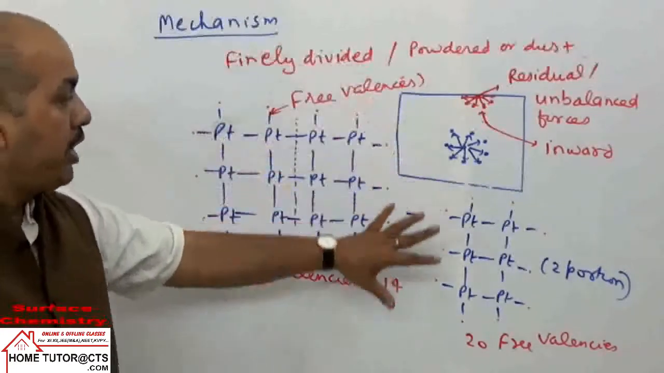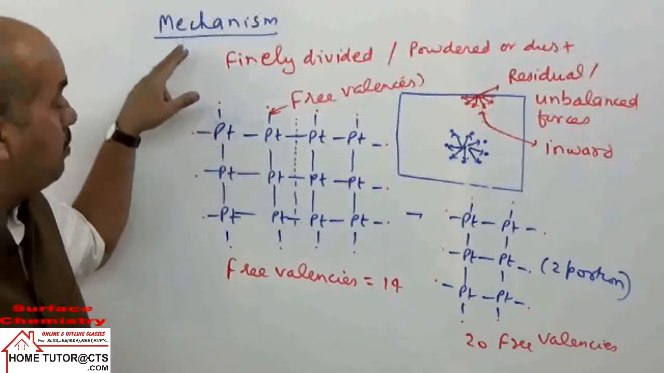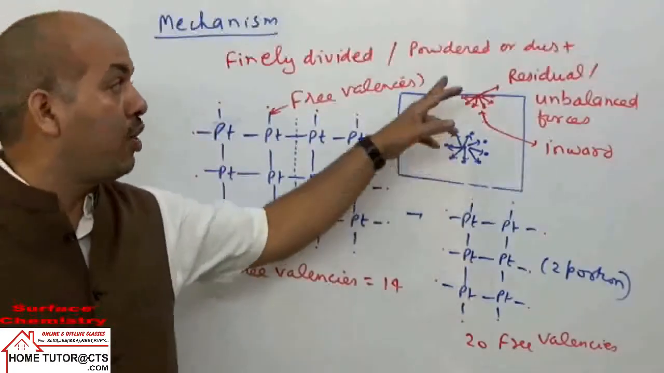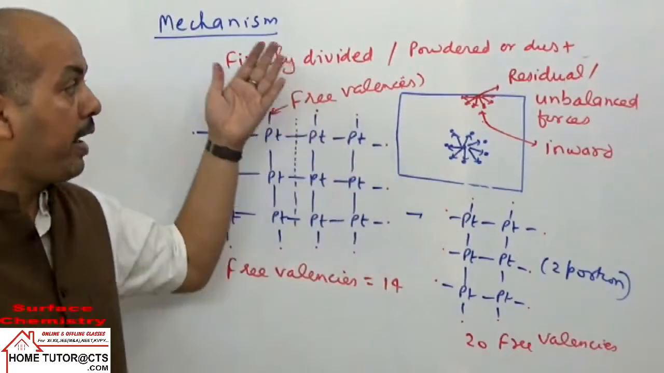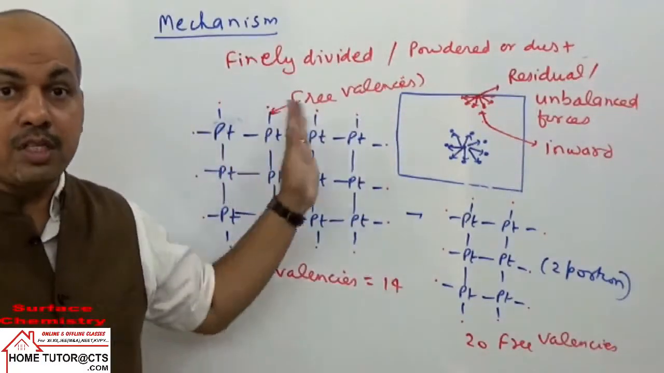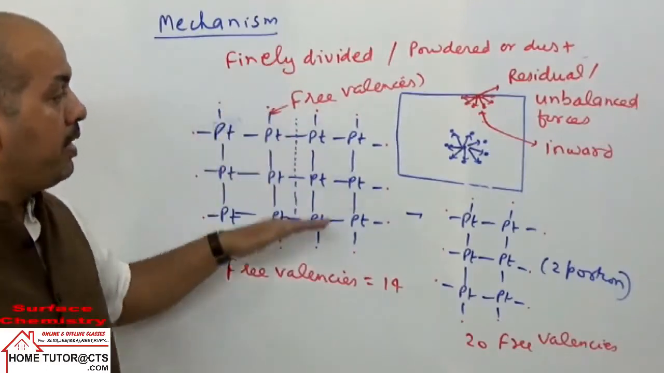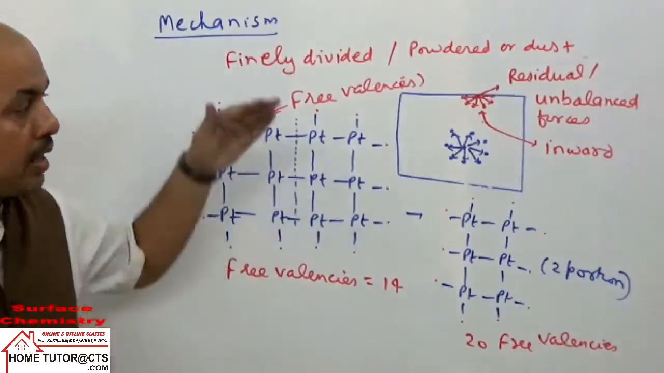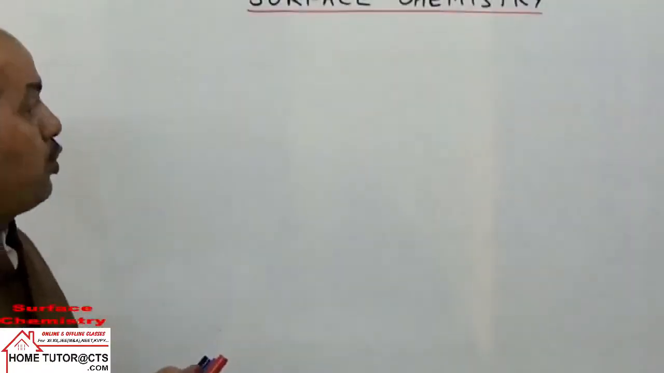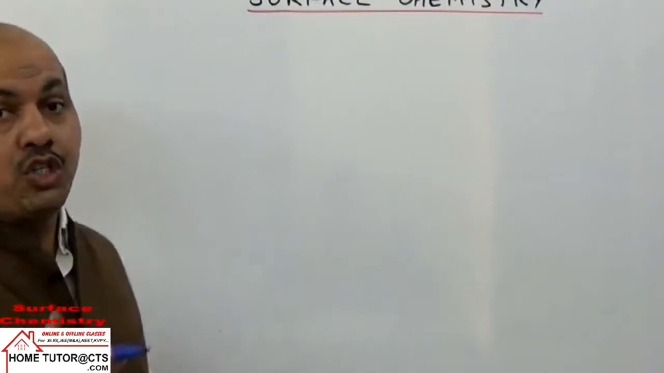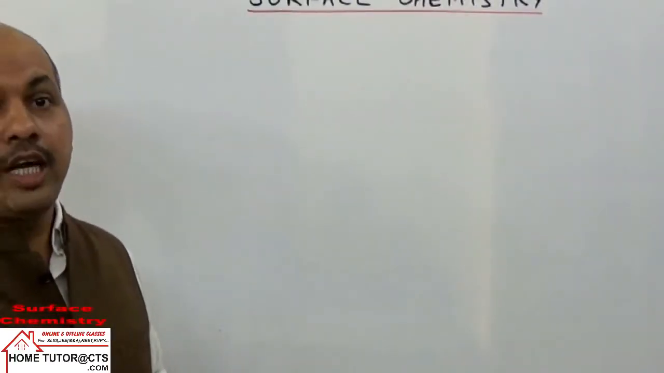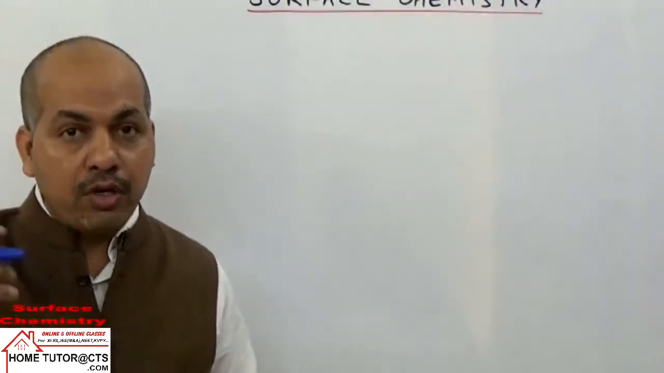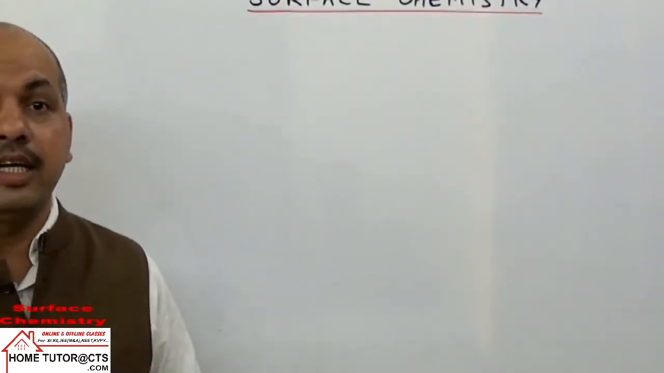And now we can take the explanation of this mechanism of adsorption in terms of free valencies, residual forces or unbalanced forces. The thermodynamics of this phenomenon of adsorption can be explained by the effect of temperature and delta G. कैसे करते हैं? Let us see that also. Now we know that for a reaction to be thermodynamically favored, it should have delta H negative, or delta S positive, or overall delta G negative.